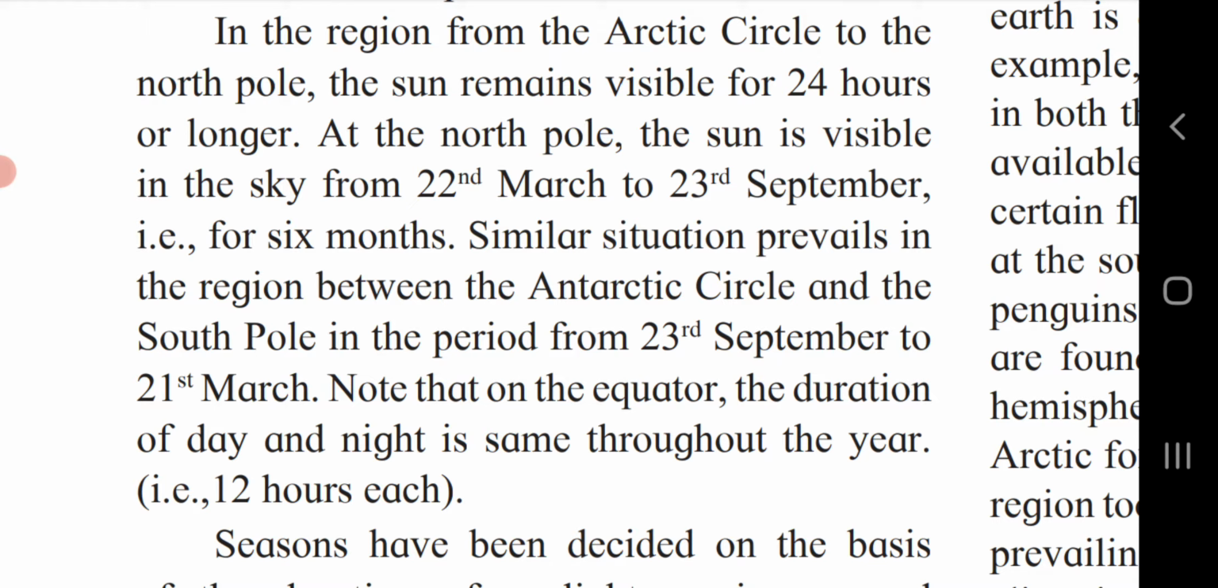A similar situation prevails in the region between the Antarctic Circle and the South Pole in the period from 23rd September to 21st March. The same situation will be seen on the Antarctic Circle during the period of 23rd September to 21st March. That is only for 6 months. The sun will be visible for 24 hours.